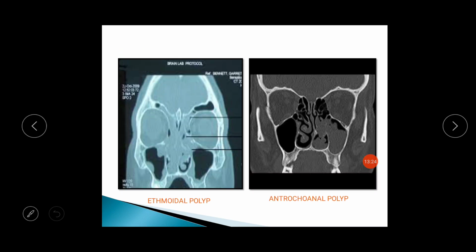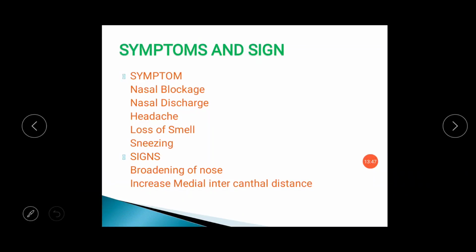So this bone here is the lamina papyracea, which is separating the orbit from the nasal cavity. Due to the repeated pressure and infection from this ethmoidal polyposis, the bone can give way and become necrosed, and after that this infection can reach up to the orbital cavity. That is usually more common in fungal rhinosinusitis.